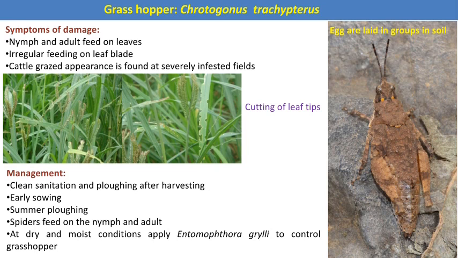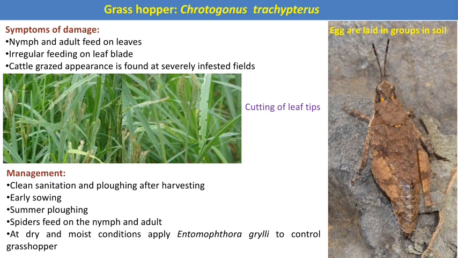In case of severe infestation, as a result of feeding, a cattle-grazed appearance is found in the severely infested field. In this picture you can see the cutting of the leaf tips. This is one of the characteristic feeding habits of both nymphs and adults of the grasshoppers. And the carryover stage of this pest is also the eggs.